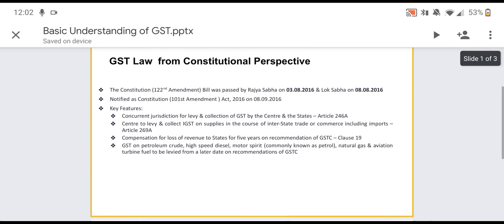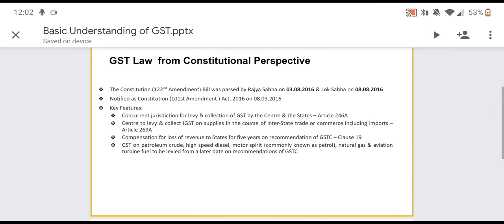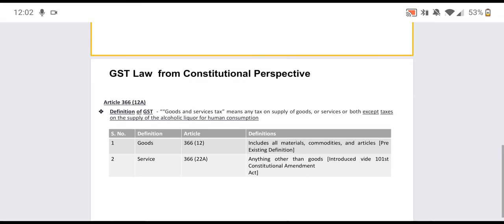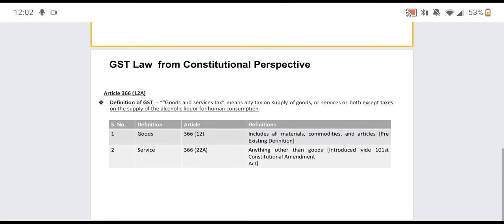So moving forward to the definition of goods and service tax which is provided under the Constitution. So guys, as per Article 366(12)(a), goods and service tax means any tax on supply of goods or services except taxes on the supply of alcoholic liquor for human consumption.